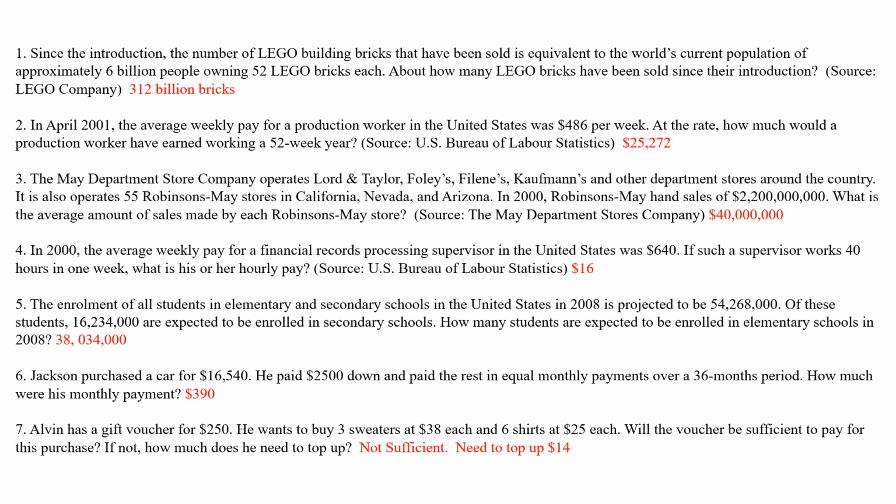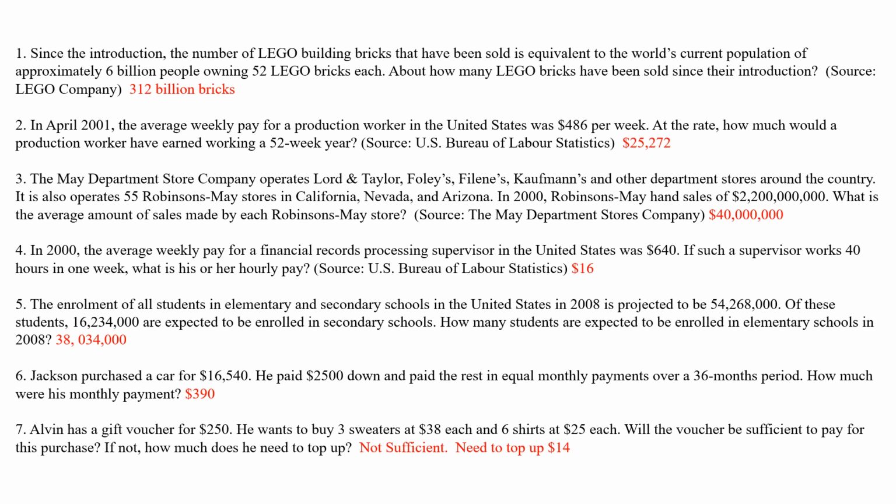Since the introduction, the number of Lego building bricks that have been sold is equivalent to the world's current population of approximately 6 billion people owning 52 Lego bricks each. So now how many have been sold? All you have to do is multiply these two. So when you have so many numbers like these, million, billion, no need to change it, don't have to put the zeros at the back. You just take 52 times 6 and you just write the billion at the back. It is so much easier, all right?